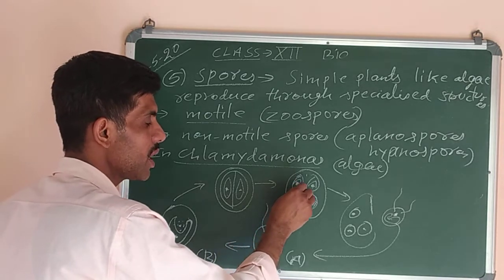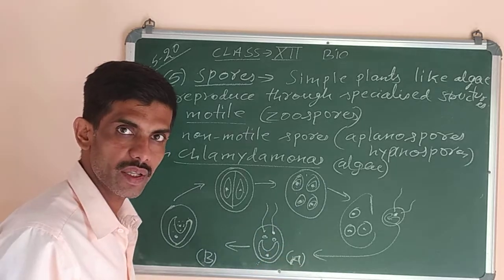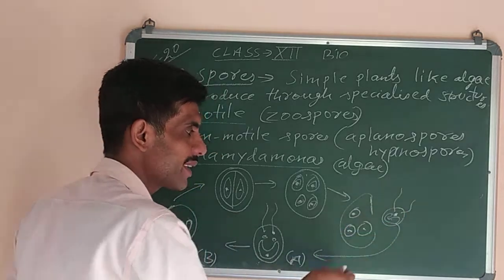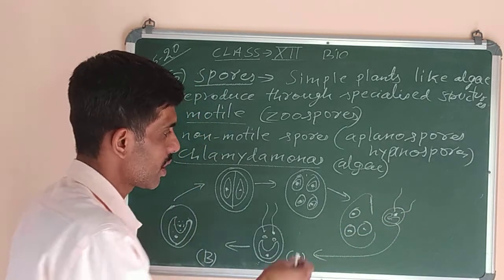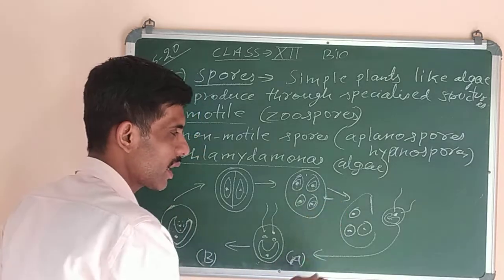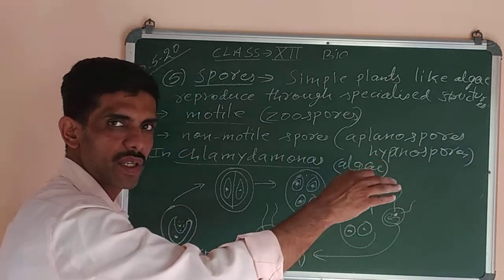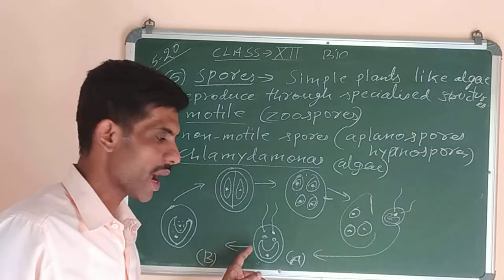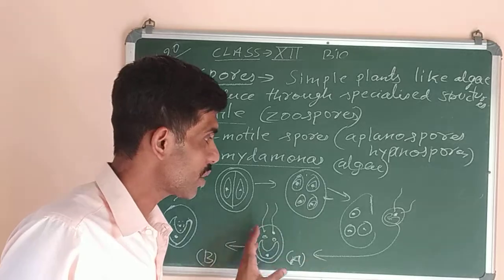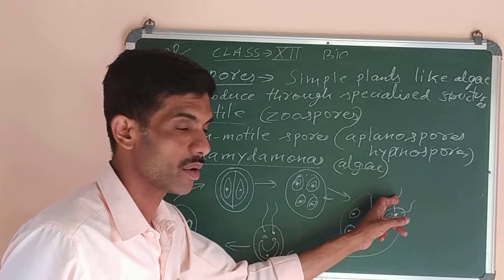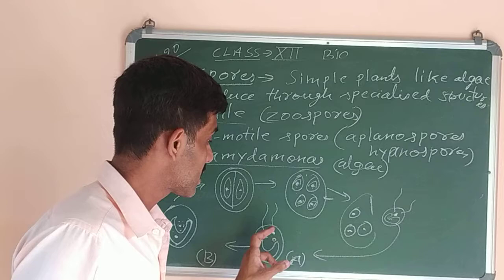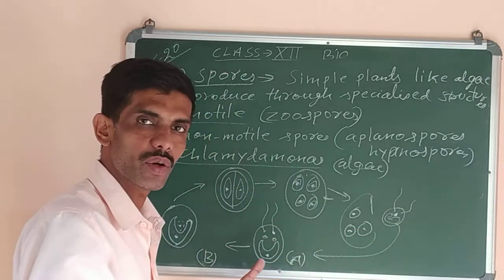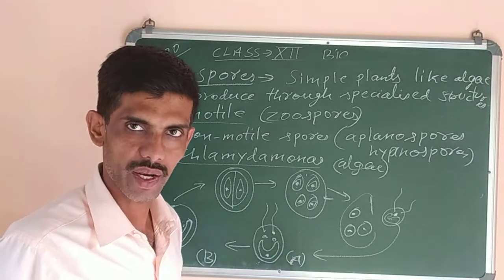These spores have the protoplast, they will secrete a wall around themselves, and they will develop the flagella only at the time when they are released. The parent wall will break, like this one is breaking, here you can see, and they are released into the water. Now each of them is very much identical to their parents. Their structure is almost the same, because they also have flagella. Their size is only different. They are small in size, the parents are bigger. And once they are released, they will grow and attain their size and become like the parents.